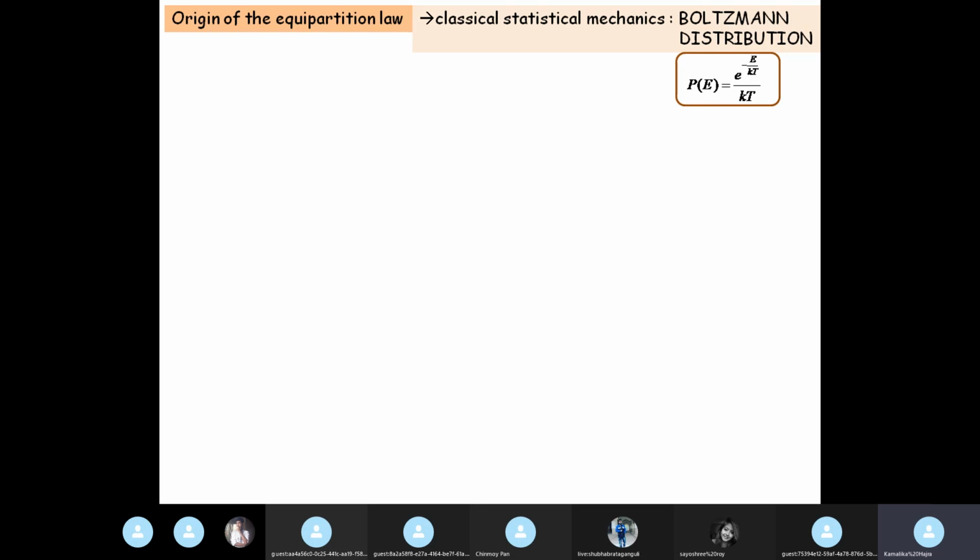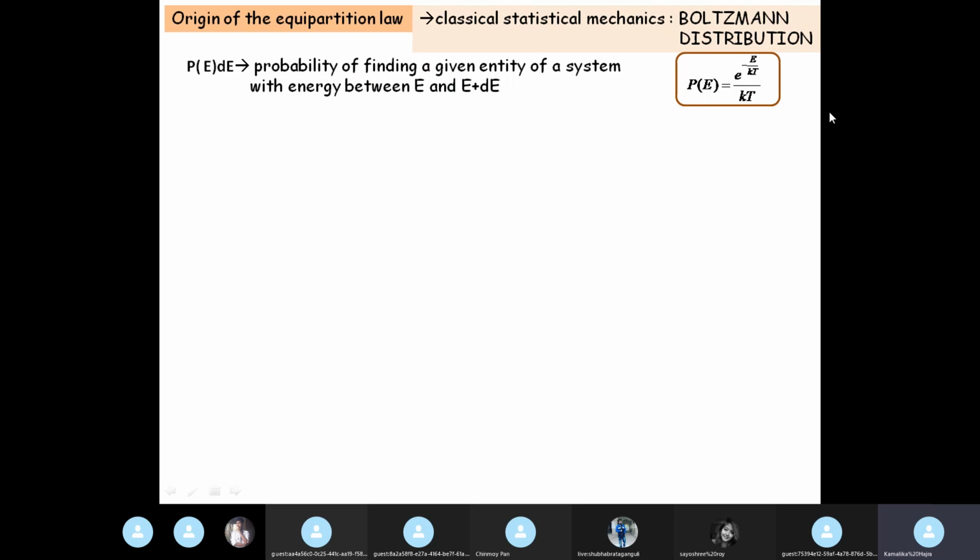Here P(E) dE is the probability of finding a given entity of a system. We have a system of several entities of similar kind, and the probability of finding a given entity of a system within the energy range E and E plus dE is this, when it follows Boltzmann distribution: e to the power minus E by kT, where k is Boltzmann constant and T is the absolute temperature. I hope you all recall this.